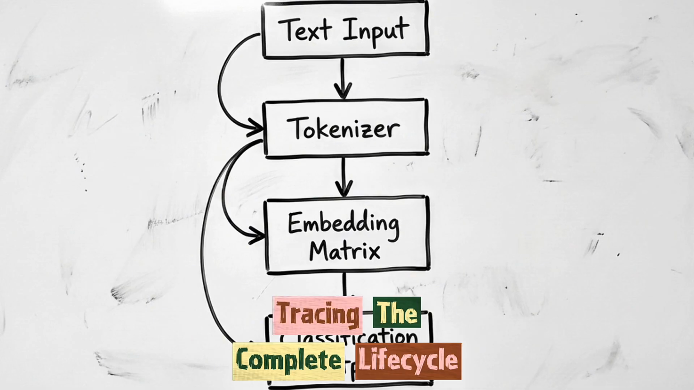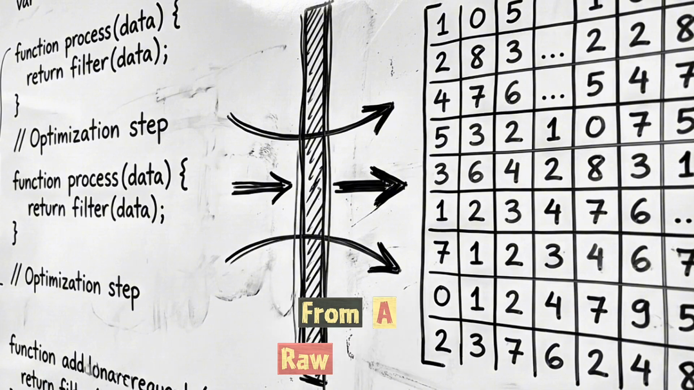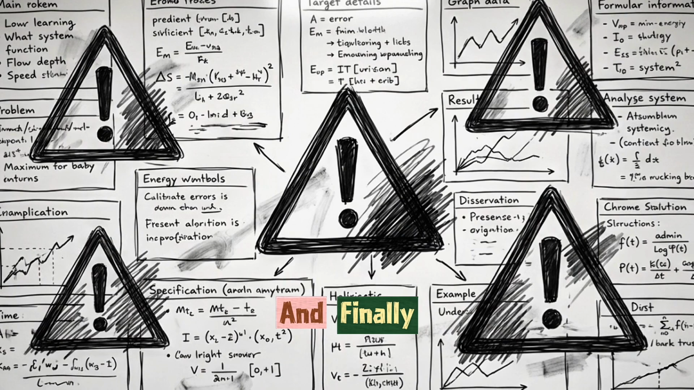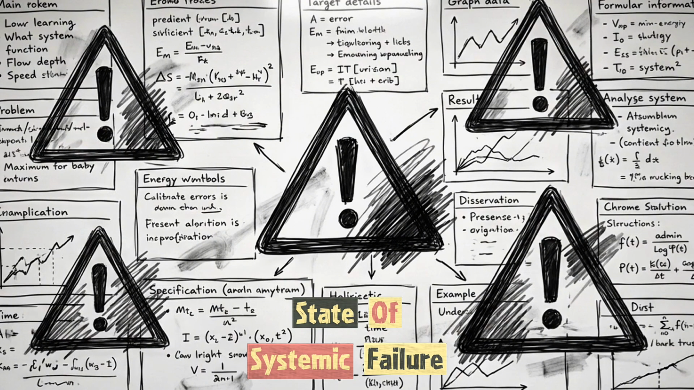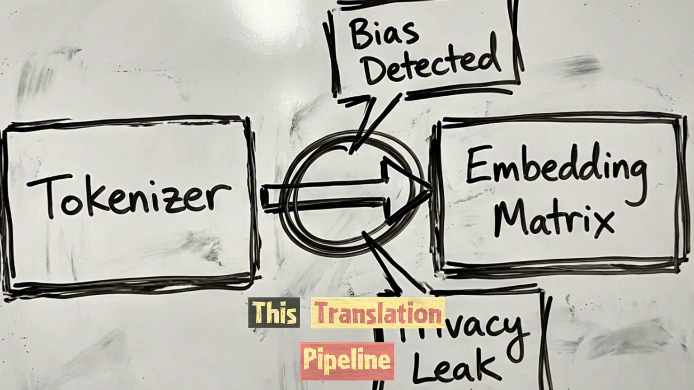Tracing the complete life cycle of a natural language processing model reveals how text moves from a raw string to an embedded matrix, through human supervision, and finally into a state of systemic failure. Algorithmic bias and privacy leaks emerge from the specific structural choices made throughout this translation pipeline.